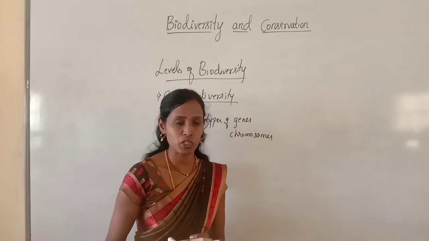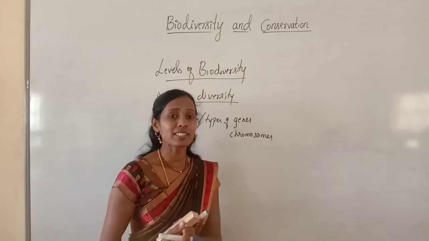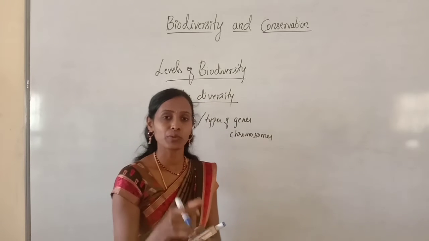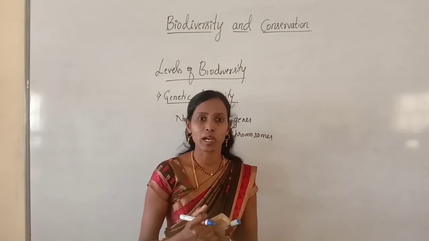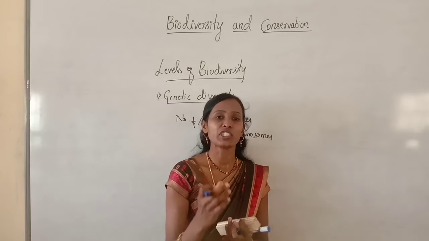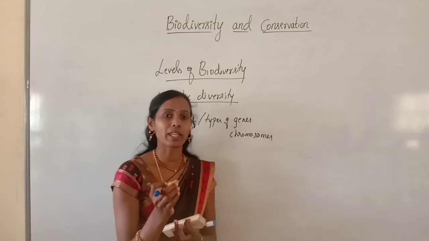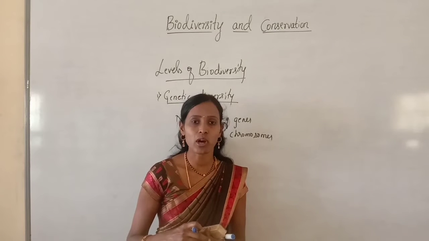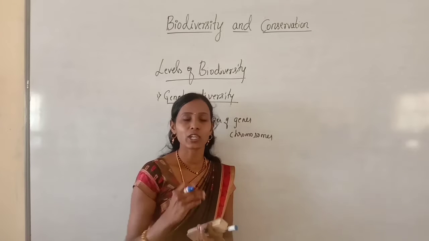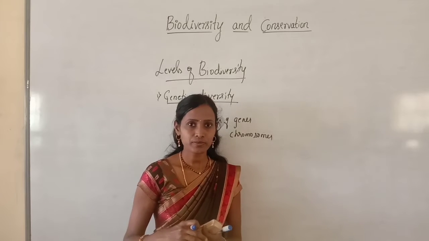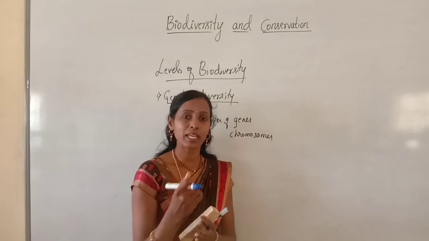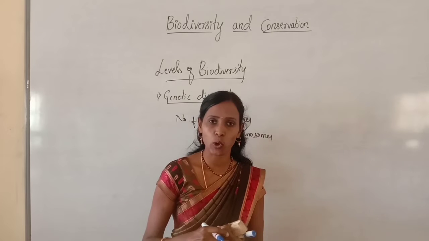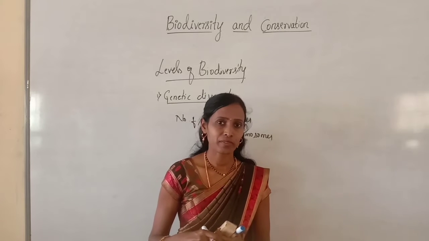Then how are we able to find out the genetic diversity within the species? How is it possible? Within the species, the genetic diversity, that is nothing but variations of genes as well as chromosomes, mainly occurs because of genetic recombination or mutation.